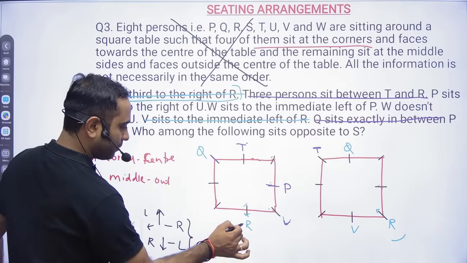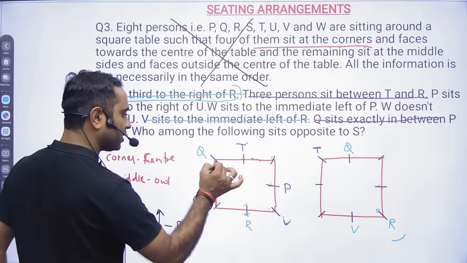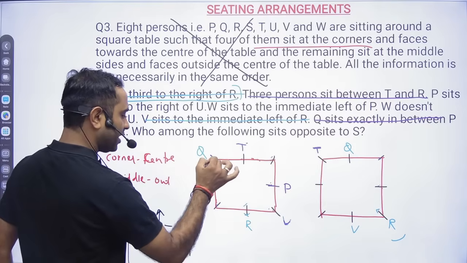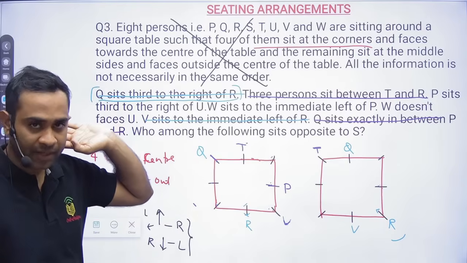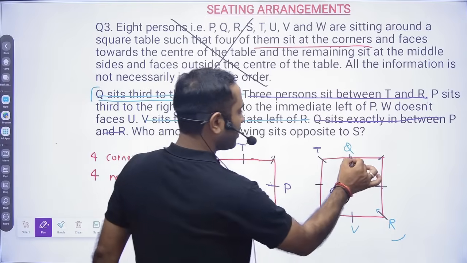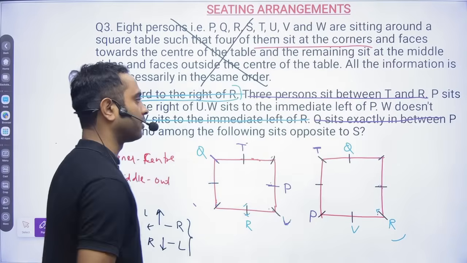Now, between R and P, how many? From this side, 1, 2, 3, 4, 5. So definitely Q is coming in the middle. Same thing here. So in between Q and R, 2 members, so Q and P also there should be 2 members. Done.